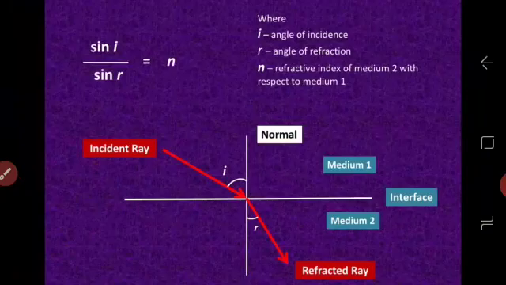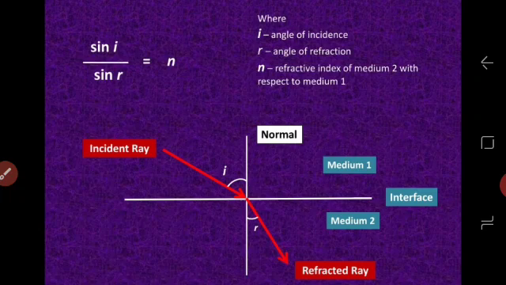This we always talk about for two given media. Thus, we call it the refractive index of medium 2 with respect to medium 1. Understand that the light ray is going from medium 1 into medium 2 and n is termed the refractive index of medium 2, that is the refracted medium, with respect to medium 1, that is the incident medium.